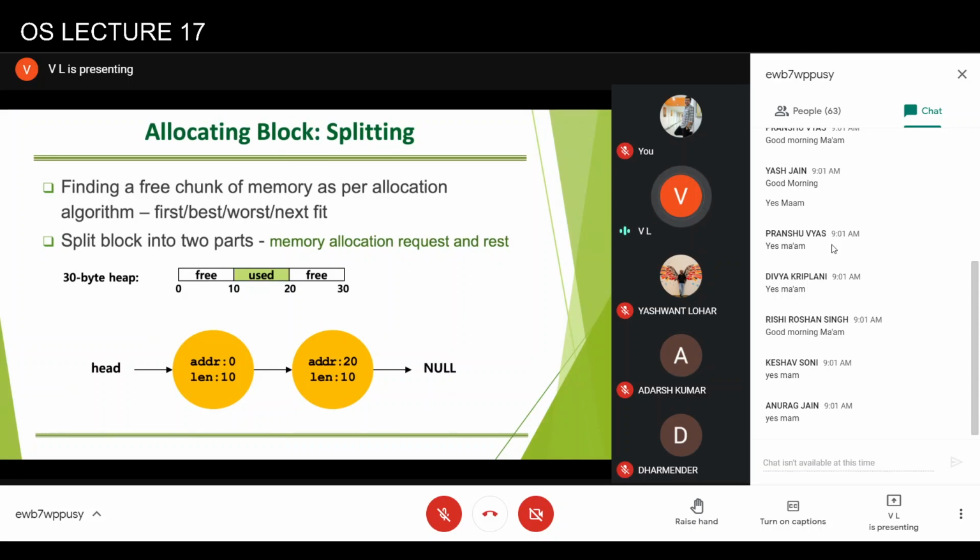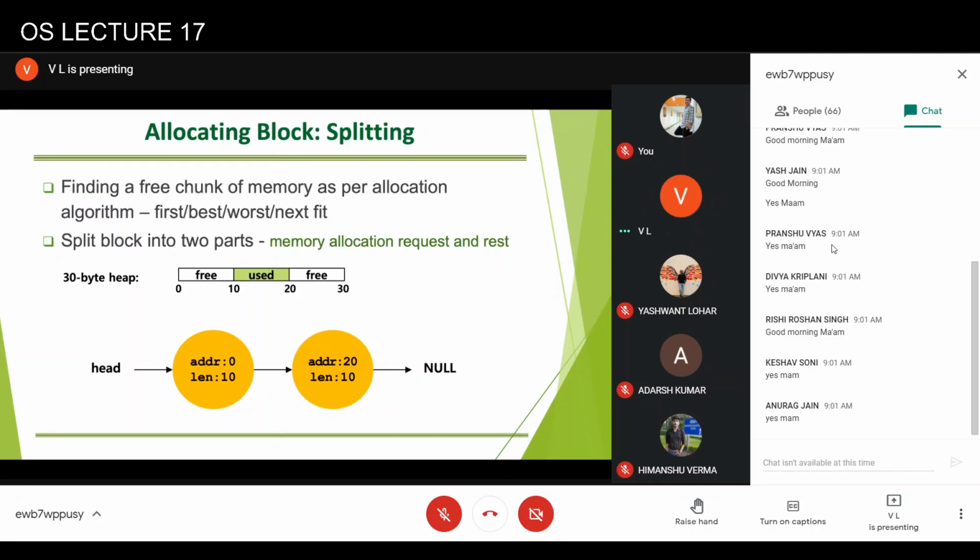So depending upon the request, one of the free chunks has to be divided into two parts, one to meet the request for allocation and the second will still remain free. So for example, let's say this is a scenario which looks like this. If you look at this free space list, the first free space is at address 0 and it is of length 10. And the next one is at address 20 and length is 10. So basically this 20 could be a field here within this particular free space.